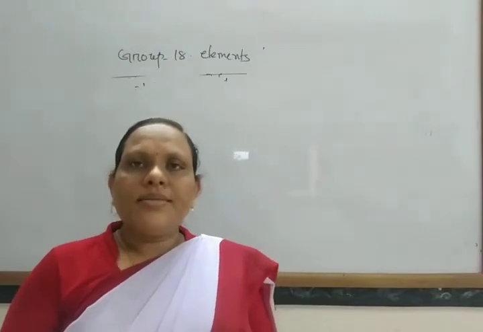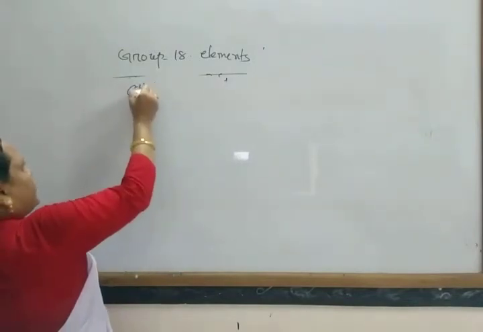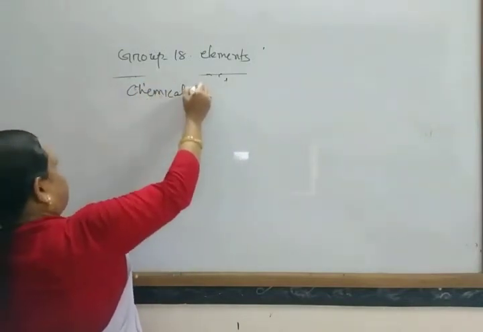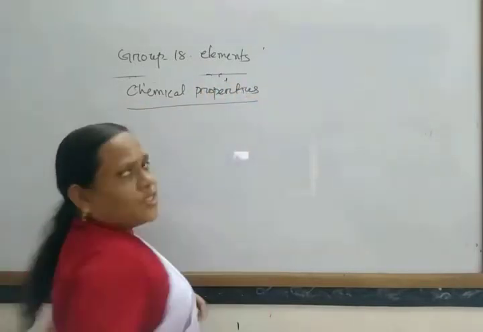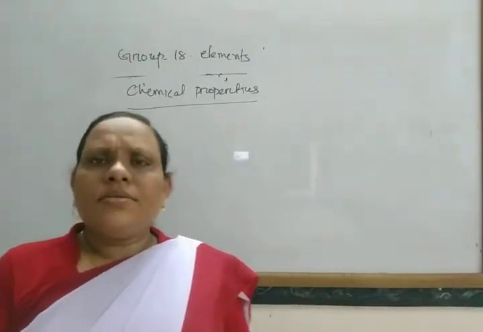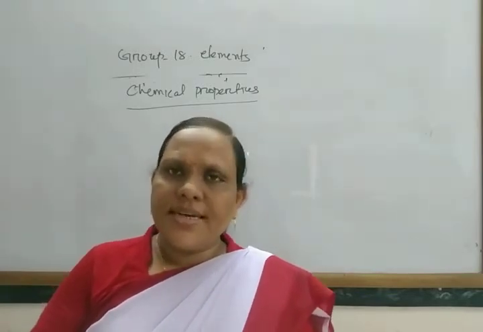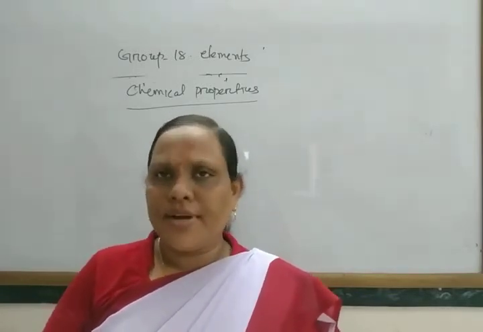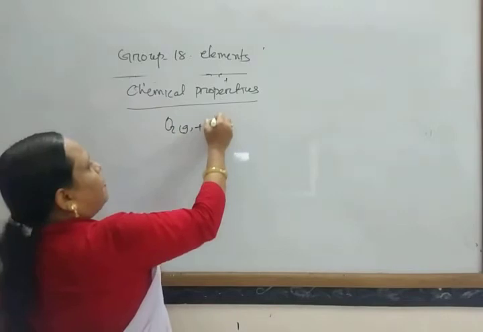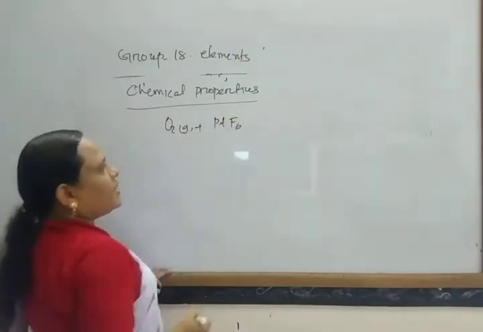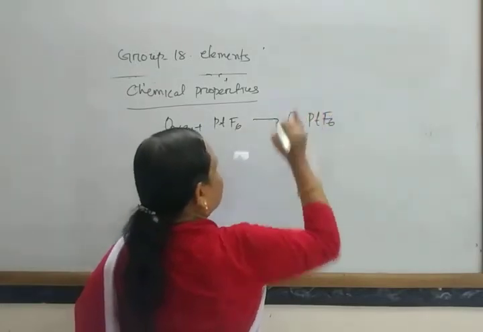Next come to general chemical properties. The scientist Bartlett first time prepared a compound with oxygen and platinum hexafluoride, an ionic compound formed from oxygen and platinum hexafluoride, O2+ PtF6-.